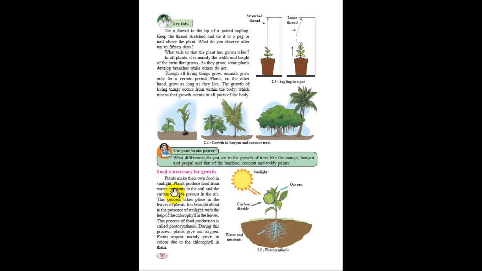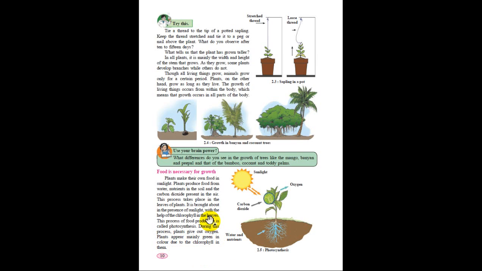Plants make their own food in sunlight. Plants produce food from water, nutrients in the soil, and the carbon dioxide present in the air. This process takes place in the leaves of the plant. It is brought about in the presence of sunlight with the help of chlorophyll in the leaves. This process of food production is called photosynthesis. During this process, plants give out oxygen. Plants appear mainly green in color due to chlorophyll in them.